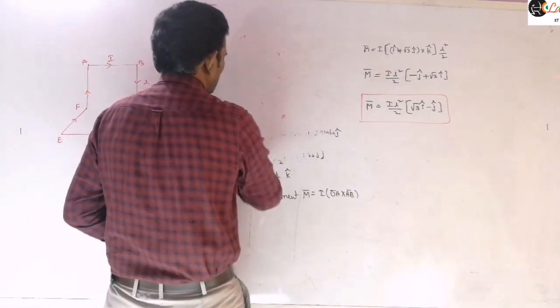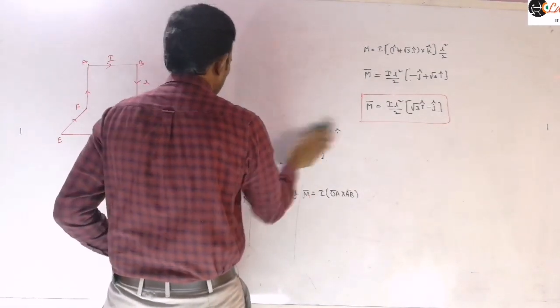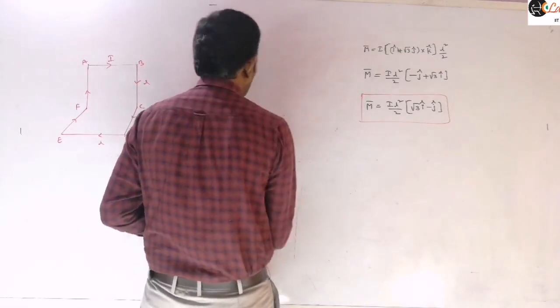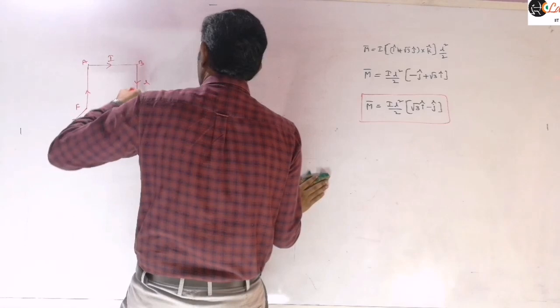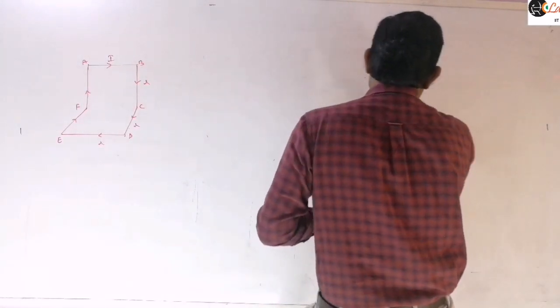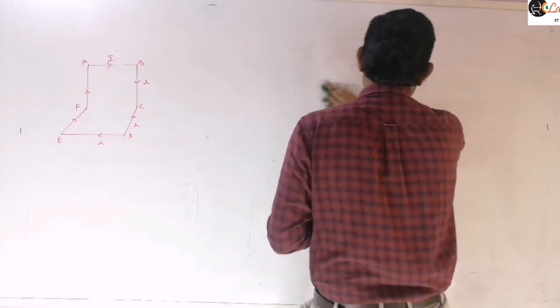So they are asking for the magnetic moment here, but the thing is, two square loops means you can observe that CF is not closed there. Current is flowing like this: A, B, C, D, E, F, A. So the current is circulating like that only. EF is actually open there.